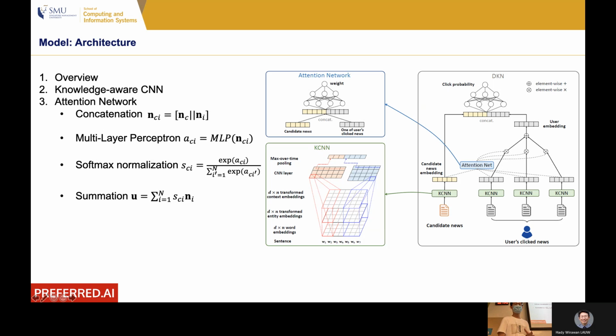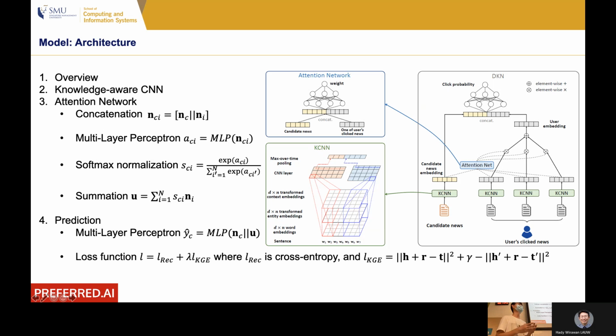For each news article, we take the weighted summation using the weight of attention to output a single vector. And the single vector represents the user embedding. And in the end, we turn to the prediction. We also concatenate the user embedding and the candidate news embedding into a single vector and put them into a multi-layer perceptron. And we can output the click probability.